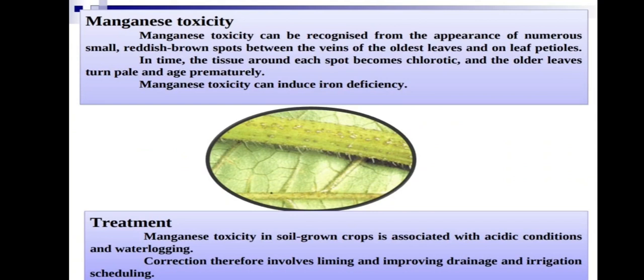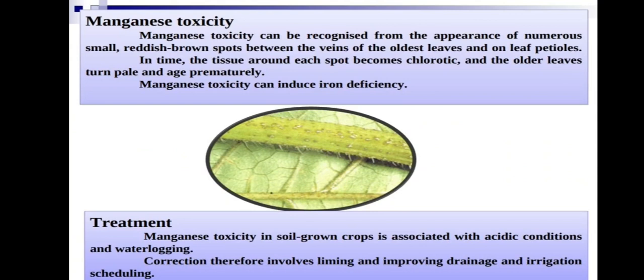In time, the tissue around each spot becomes chlorotic. When the brown spot occurs, around that brown spot chlorosis occurs, loss of chlorophyll occurs. The older leaves turn pale and age prematurely. Manganese toxicity induces iron deficiency, as I told. Next, treatment. What treatment must be done?